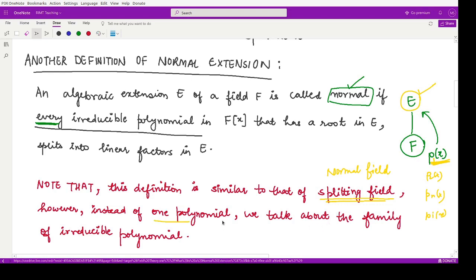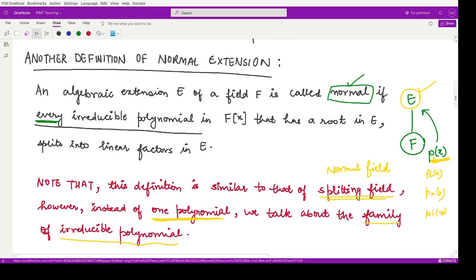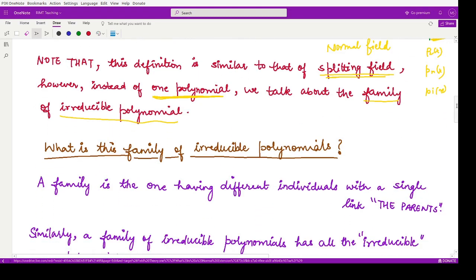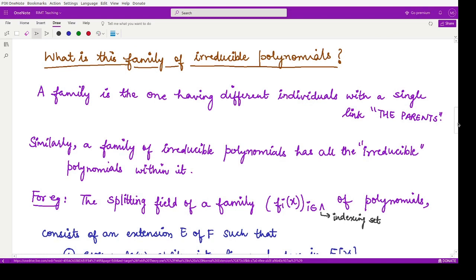So instead of the one polynomial which we took in splitting fields, we now talk about a family of irreducible polynomials. What is this family of irreducible polynomials? Usually, what is the meaning of a family? A family has different individuals and a single link, the parents, right? A family of irreducible polynomials also has different polynomials which are all irreducible in nature.